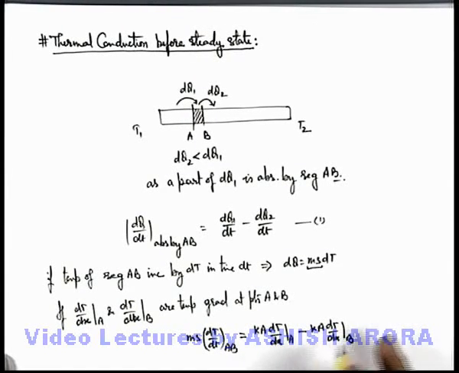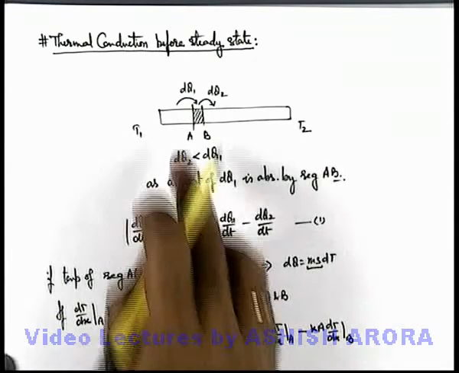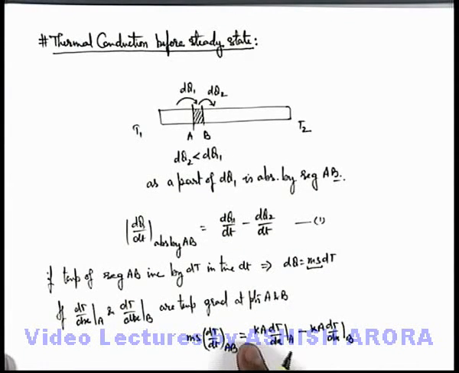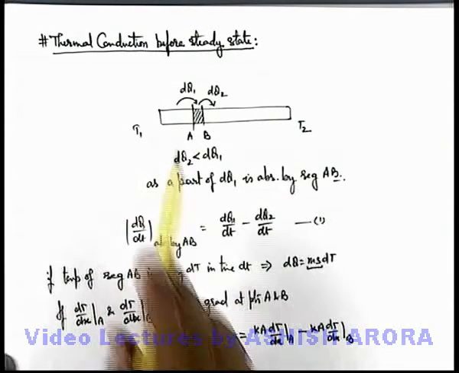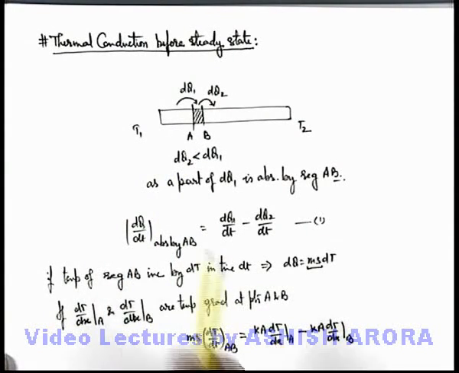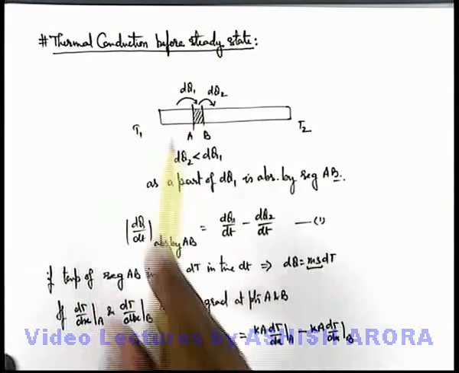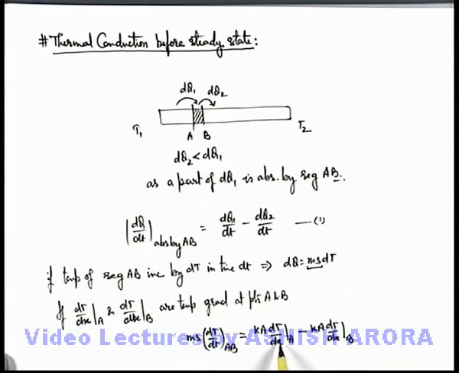And this is considered when the thermal conductivity of the segment is relatively high, so that here we can write when the temperature gradient at point A is dT by dx at A, the amount of heat conducted per unit time will be KA dT by dx, and similarly at B it is KA dT by dx at B.